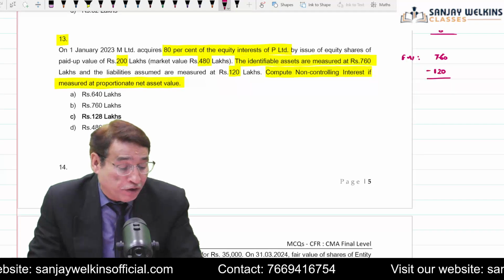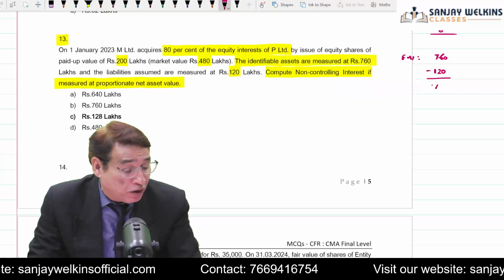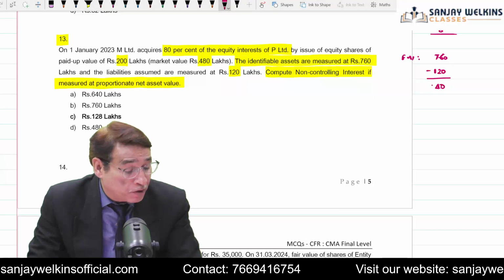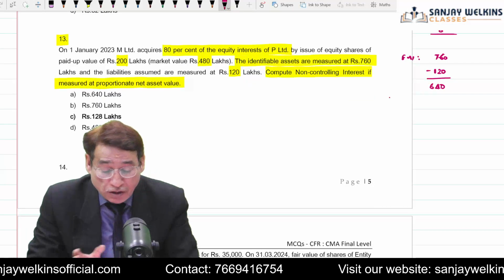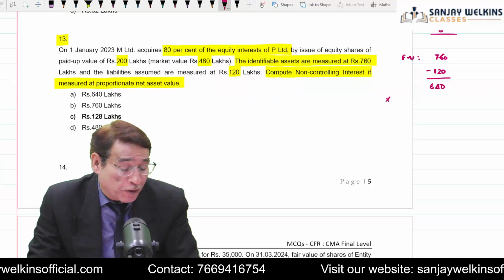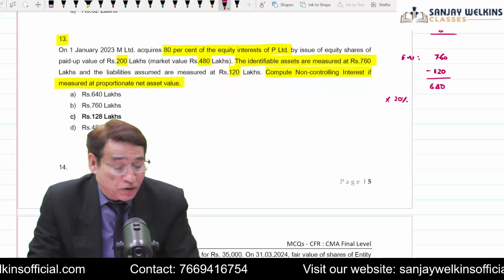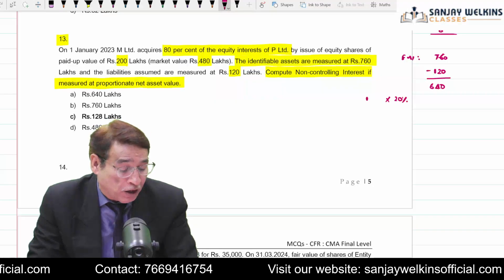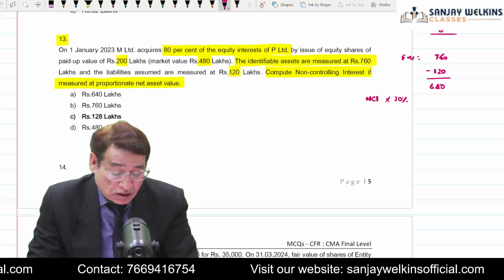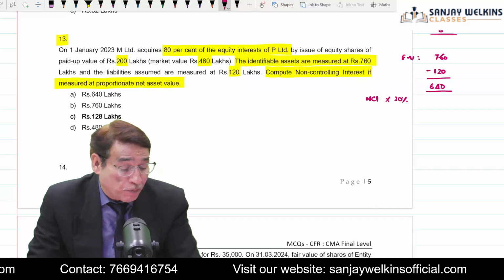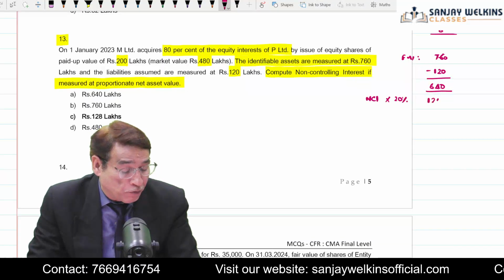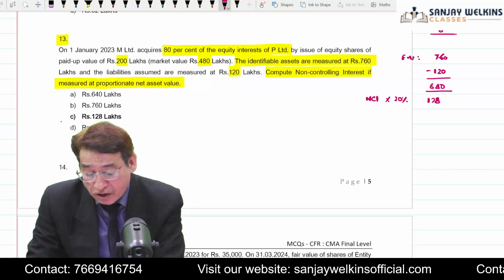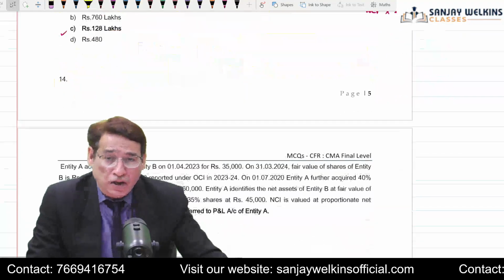So whatever figure you are going to get, I think it will be equal to 640. So you simply compute 20% of it, because you have got the control of 80%. So on PSNA basis, NCI will be equal to this much. In this case, 20% of 640 will be equal to 128 lakhs. So your answer will be 128 lakhs. Is it clear to you?